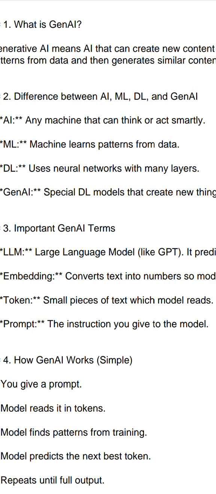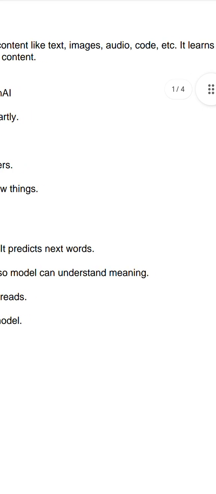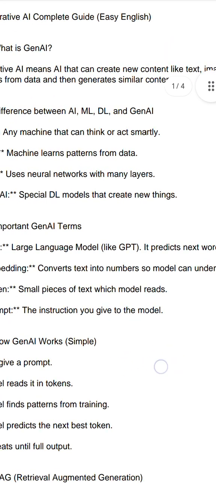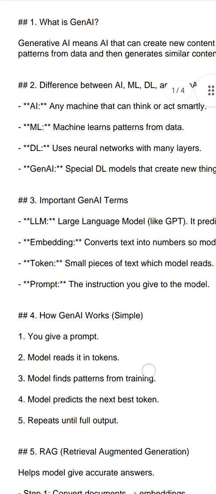What is generative AI? Generative AI is an AI, and what's an AI? AI is something that thinks a little like a human. But what is generative AI? From the name you can understand that it creates new things. Generative AI means it can create new content like text, images, audio, code, etc. It learns patterns from the data and then generates similar content.